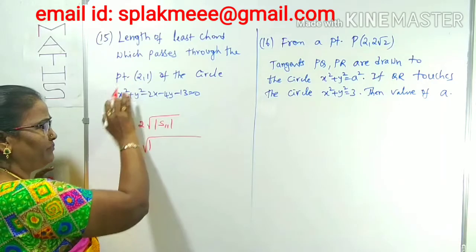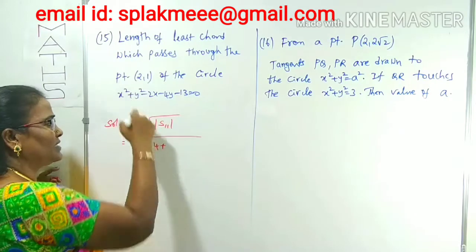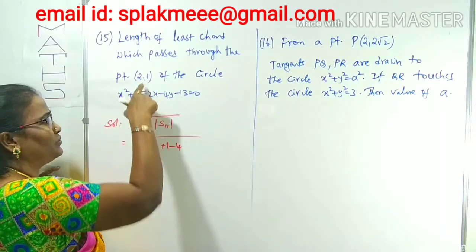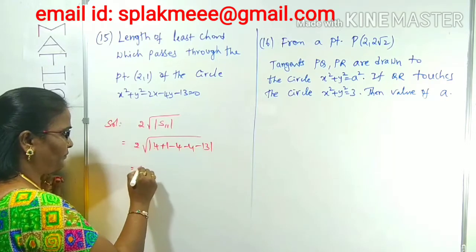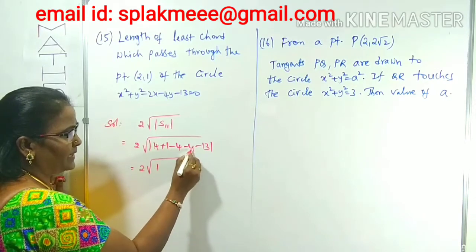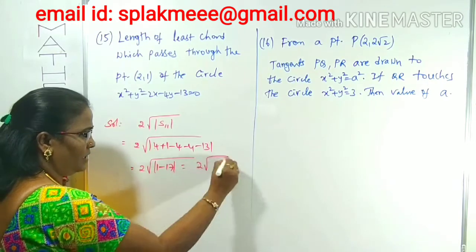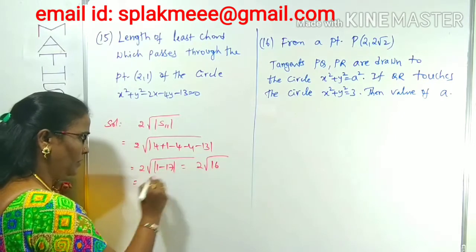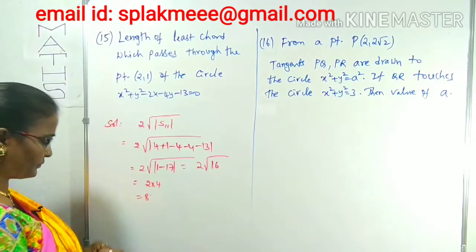S11 means again we substitute this point into the circle: 2 squared is 4, plus 1 squared is 1, minus 2 into 2 is minus 4, minus 4 into 1 is minus 4, with minus 13 under modulus because it becomes negative. Plus 4 minus 4 gets cancelled. What is left? 1 minus 4 minus 13 is minus 17 under modulus; 1 minus 17 is minus 16, under modulus plus 16. Root 16 is 4, and 2 into 4 is 8. This is our least length of the chord.